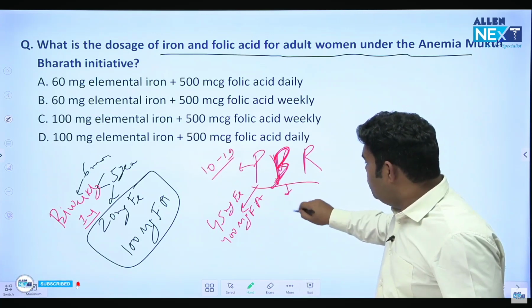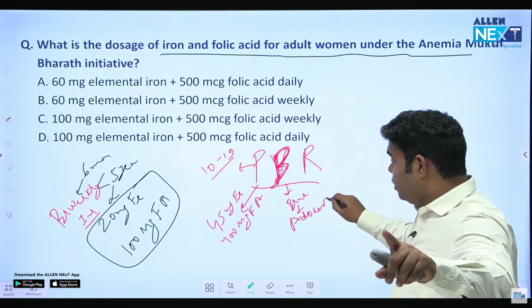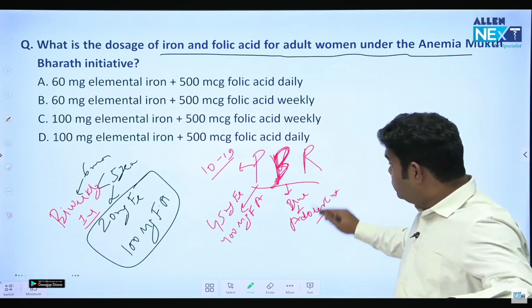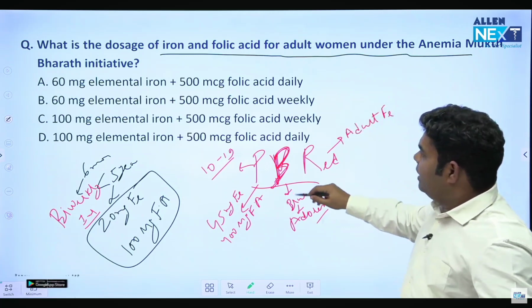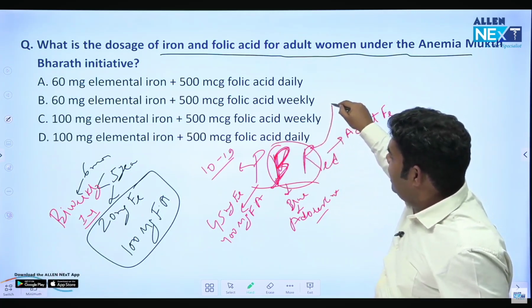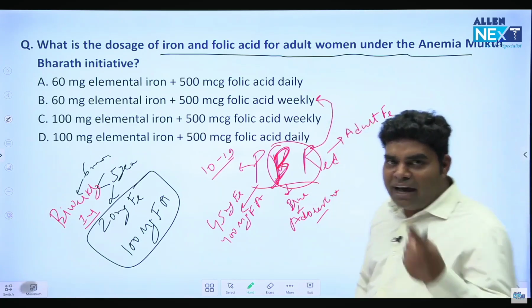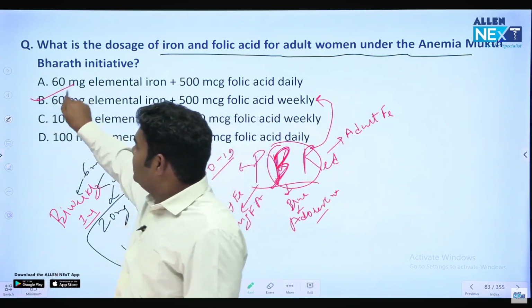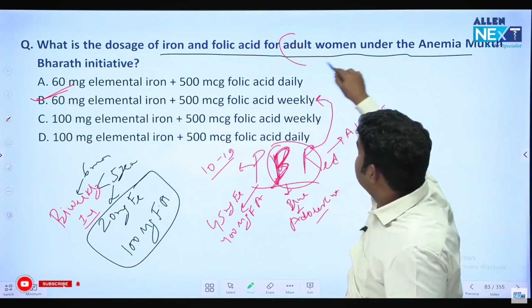V stands for blue. And blue is for adolescents. ये क्वेश्चन आ चुका है NICT में. ब्लू का डोज और रेड का डोज जो एडल्ट फीमेल के होगा ये सेम है. And both of these, blue and red doses, are 60 milligram elemental iron and 500 microgram folic acid weekly. Just like movies are released weekly, tablets are given weekly. But this is for adult women.